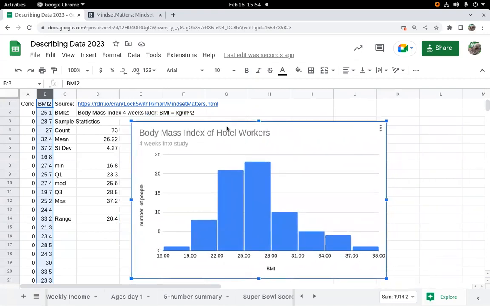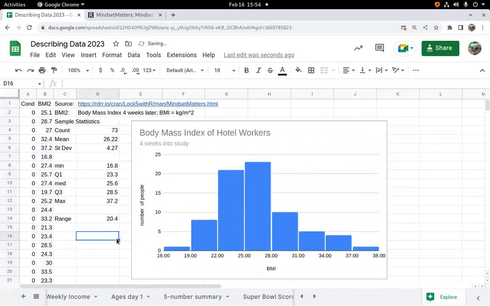So next thing I want is a box and whisker plot, and there's several ways to get that in here. I could just draw it based on those numbers there. So I'm going to give that a try. I'm just going to make a note here on paper: 16.8, 23.3, 25.6, 28.5, and 37.2. And I think the nicest way to display a box plot is with the histogram.